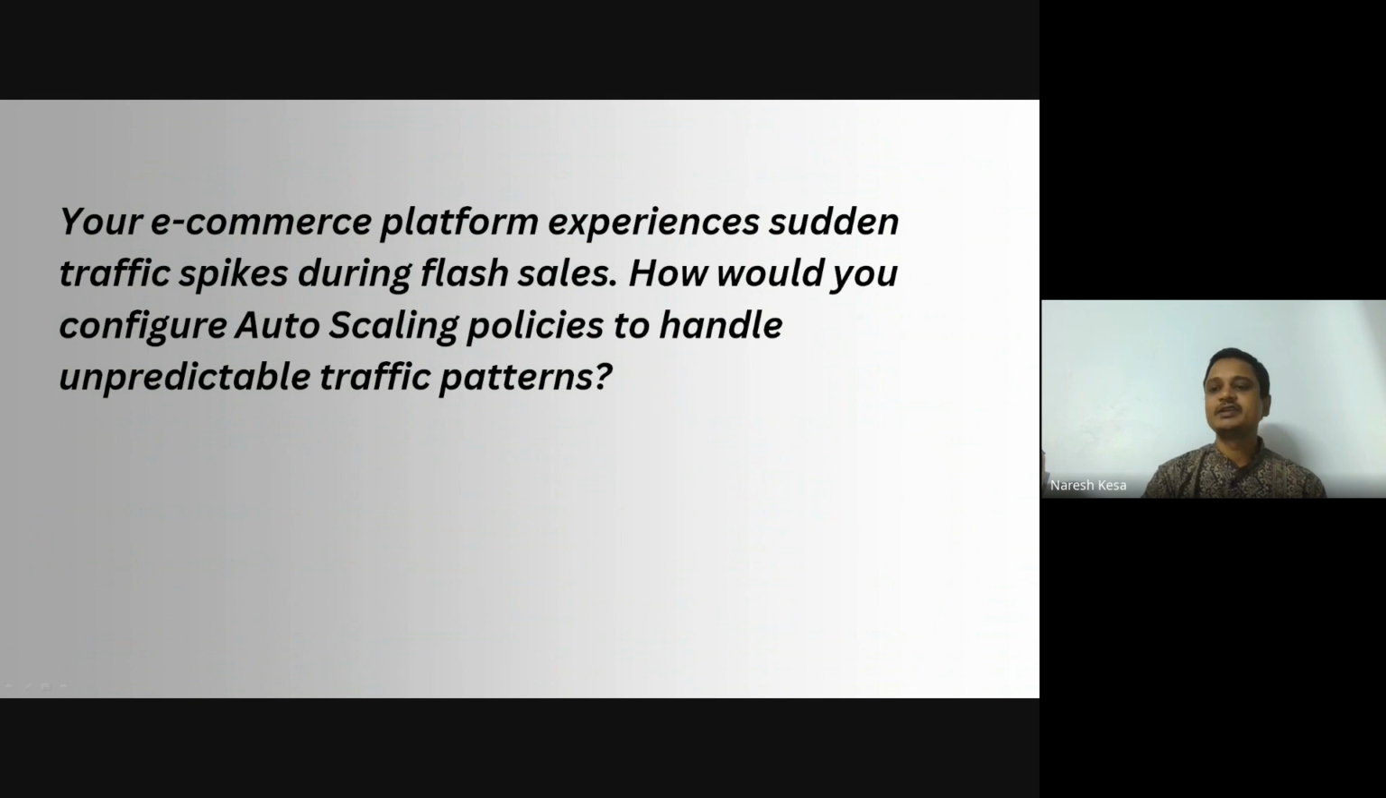And scheduled scaling means, for example, if we have some business at 6 p.m. and we know the spike increases, because we are predicting it, then before that we schedule scaling. That is scheduled scaling. We can pre-scale in advance. It avoids sudden delays when auto scaling reacts too late. Like this, we can configure auto scaling for flash sales.